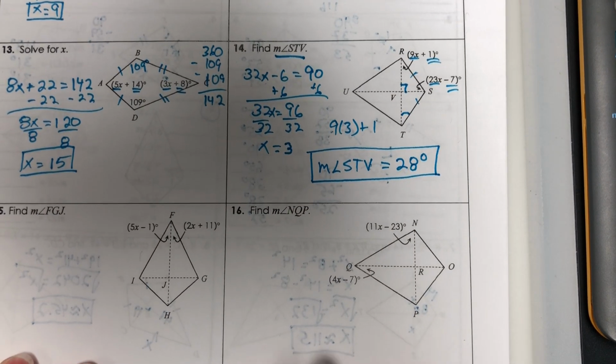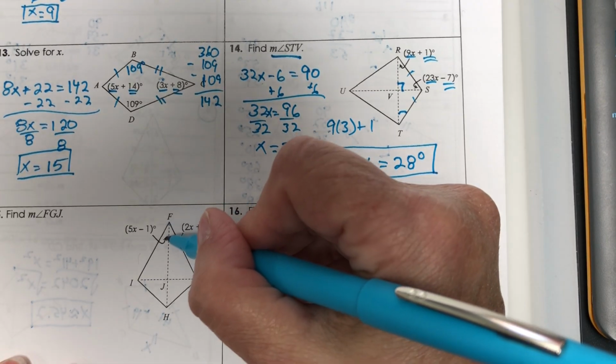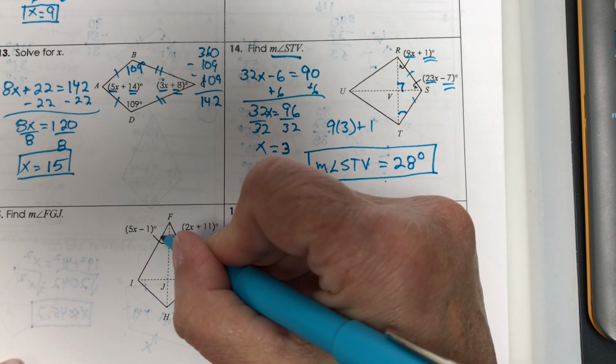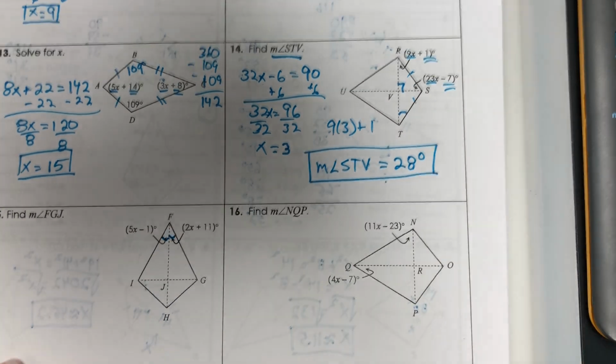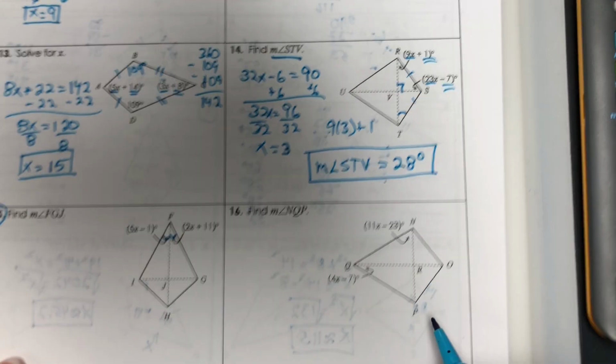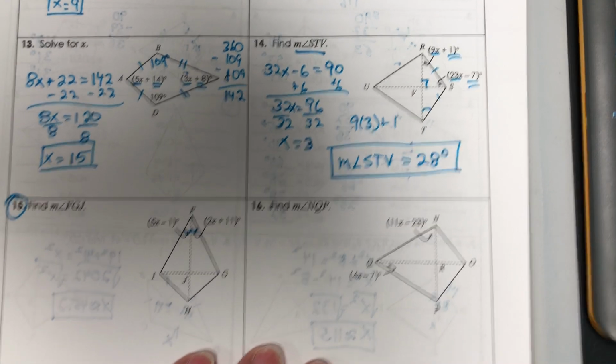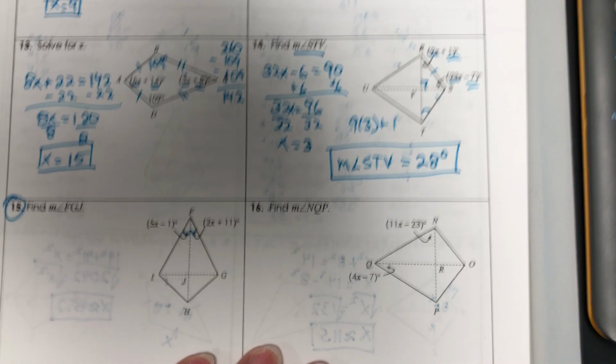Okay, on number 15. This diagonal is the one that does the bisecting. This angle is congruent to this angle. Set those equal, solve for x. Want you to finish that one. Check that on the Google form.